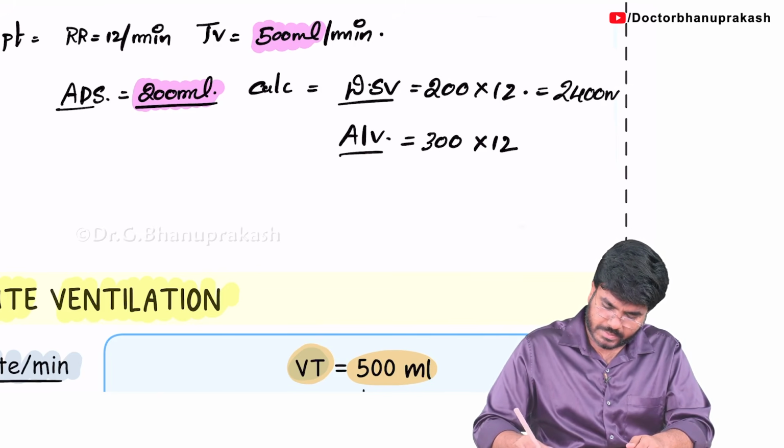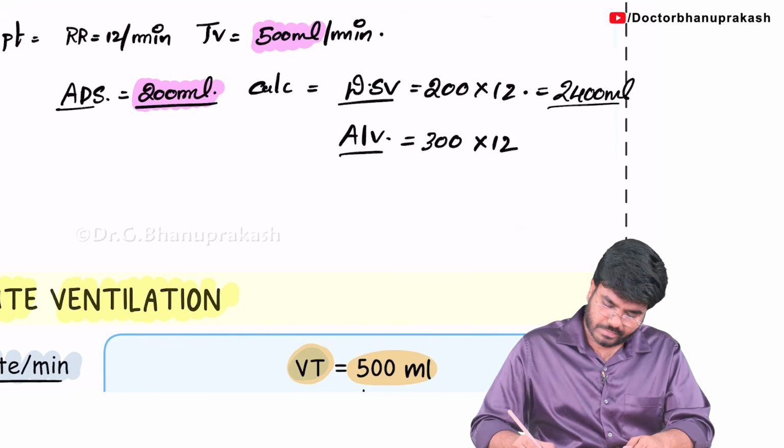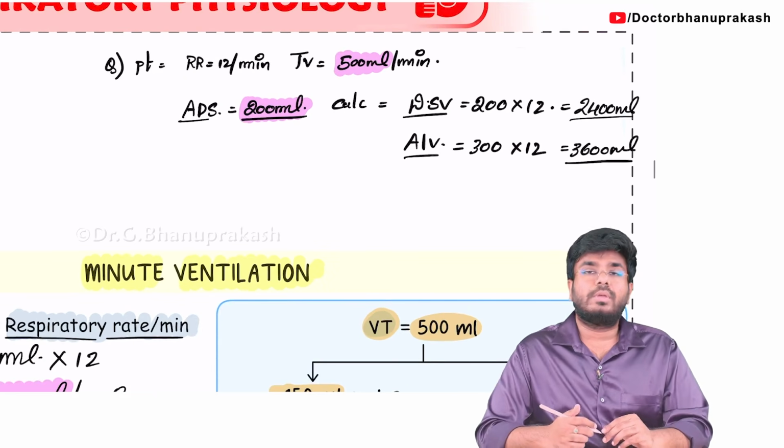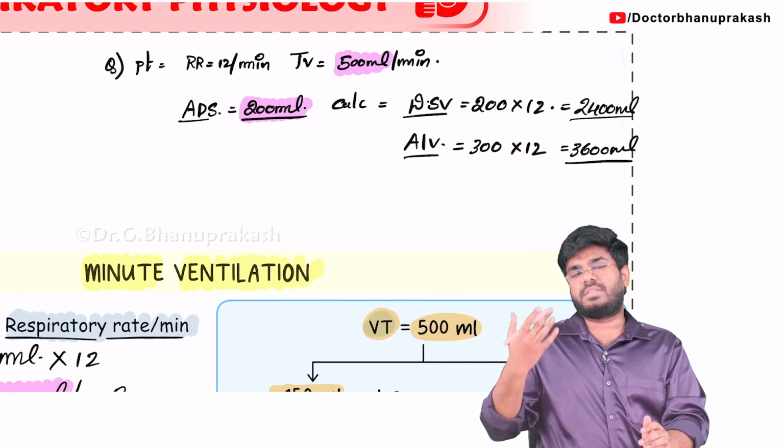2400 ml is your dead space ventilation. And how much is the alveolar ventilation? The alveolar ventilation in this condition, let's say it is 3600 ml. Okay, so this is how to calculate how much is the alveolar ventilation and how much is the dead space ventilation.